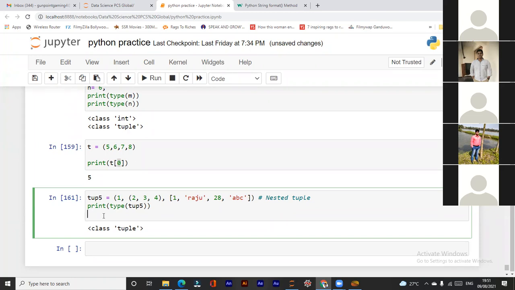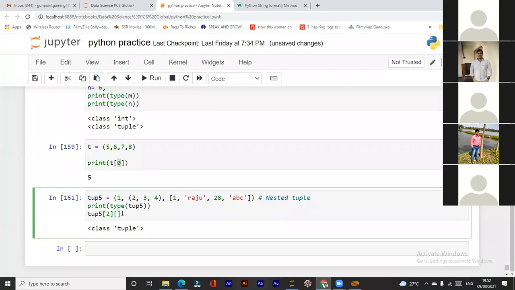So for that, what I need to do is write tup5, then square brackets. For that, we need to know the index number of that list. So what is the index number of the list? 0, 1, and 2. 2 is the index number of that list. So first I have to write the index number of the list.